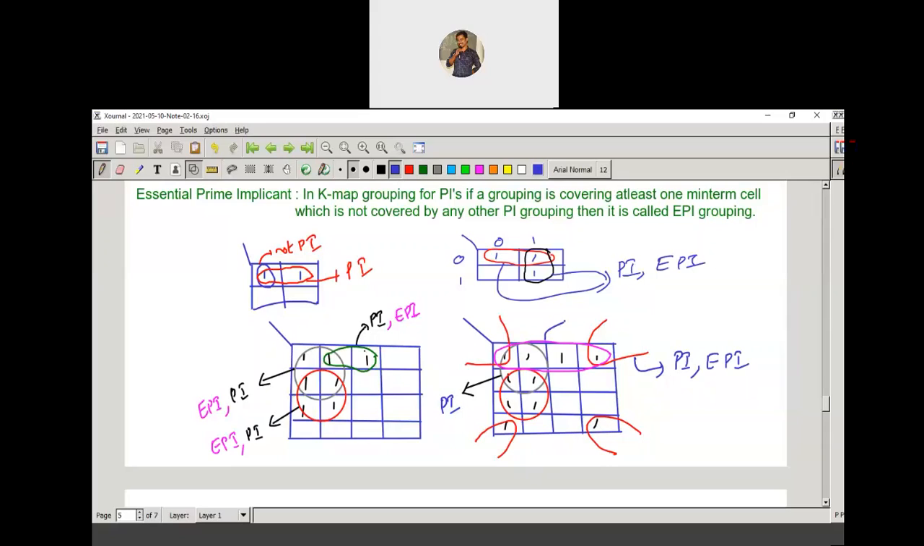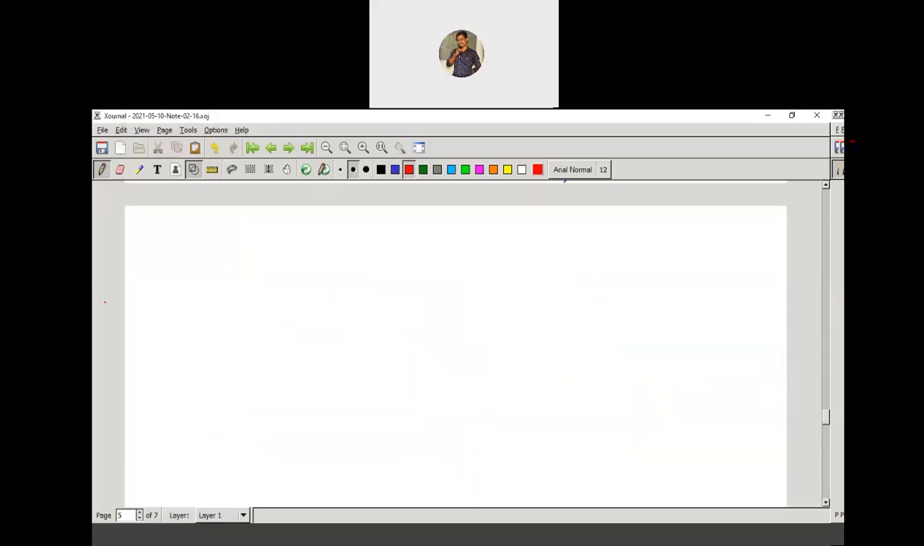Now this one is a prime implicant, and you can observe this minterm is covered by only one grouping, so it is also an EPI, and this one is also a prime implicant and essential prime implicant. Okay, I think it is clear for you. I'll give you one question, which was asked in a previous GATE examination.